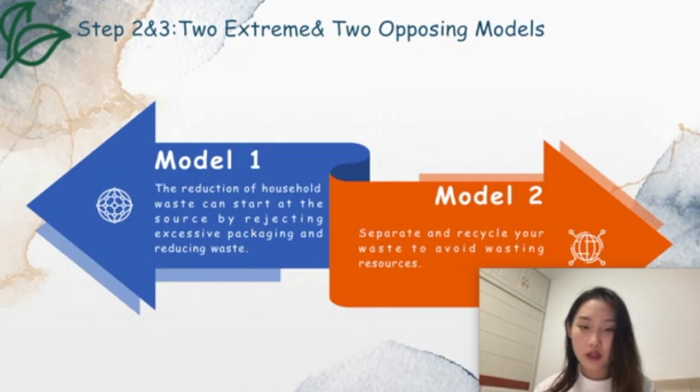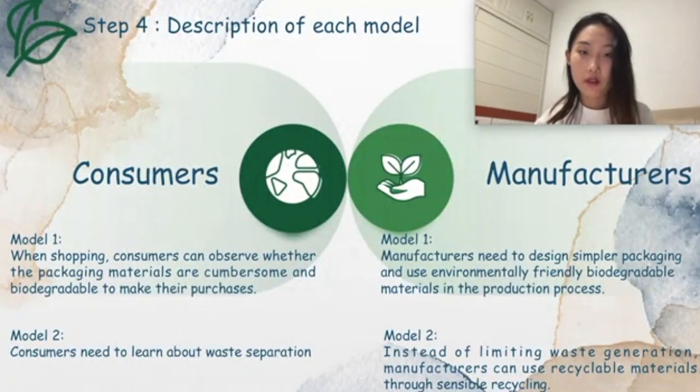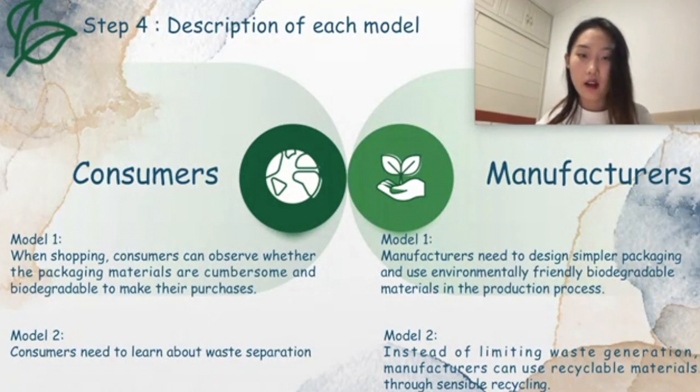The separated garbage can be selected and reused as a resource to promote recycling. Step 4, in Model 1, people can solve the problem at the source. When shopping, customers can observe whether the packaging material of goods is degradable. Manufacturers need to design simpler packaging and use environmentally friendly biodegradable materials in the production process. This will incur additional cost for the manufacturer and reduce profit.